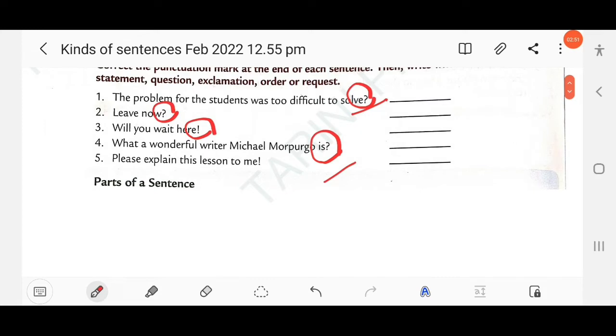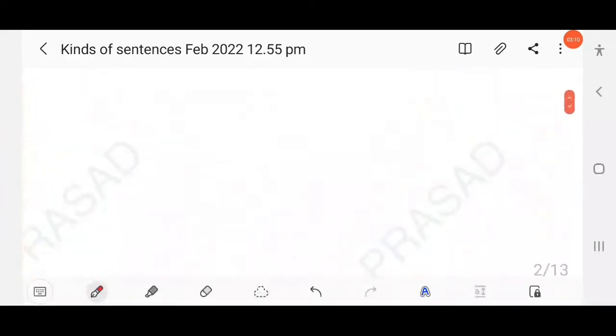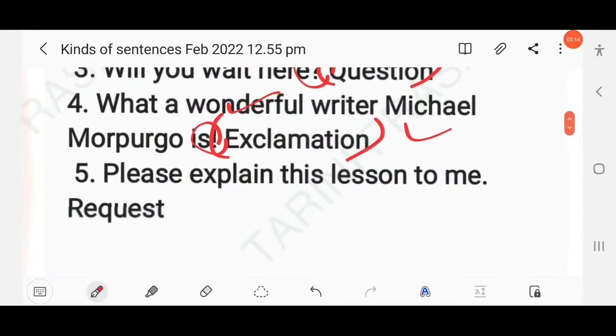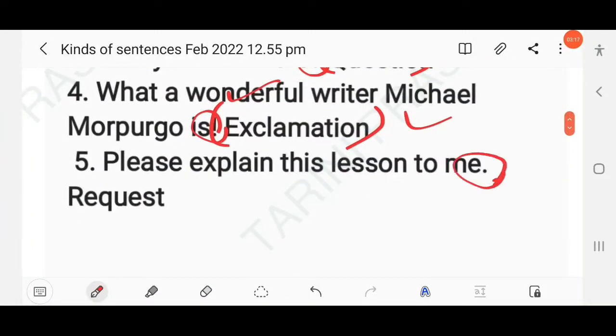Then next question: please explain this lesson to me. Here again a wrong use of punctuation mark. This is one type of request. So number 2 is an order and number 5 is a request. These two sentences come under imperative sentences. Here you have to remove the exclamation mark and use a full stop, then write this is a request.